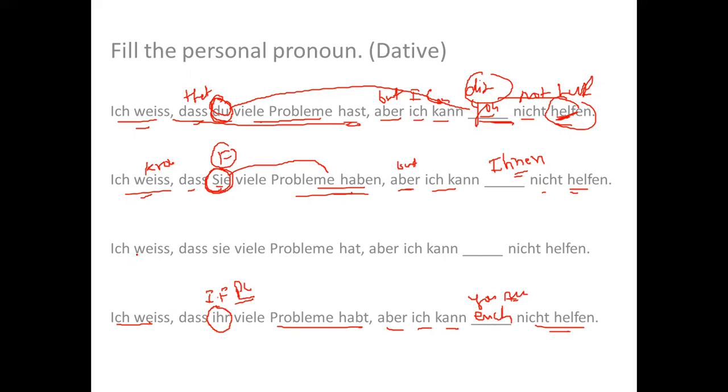And here it says ich weiß, I know, dass sie. Now here it is small s, right? Here it was capital S. So you formal is capital S, and small s means she. I know that she has a lot of problems, but ich kann nicht helfen, but I cannot help her. So ihr will be the answer.